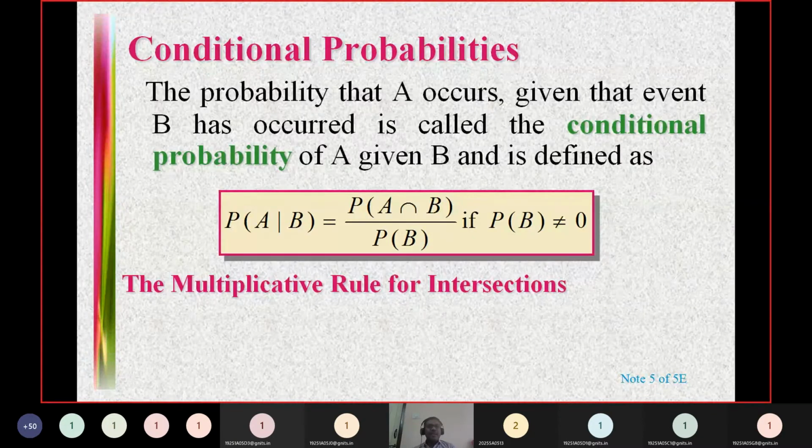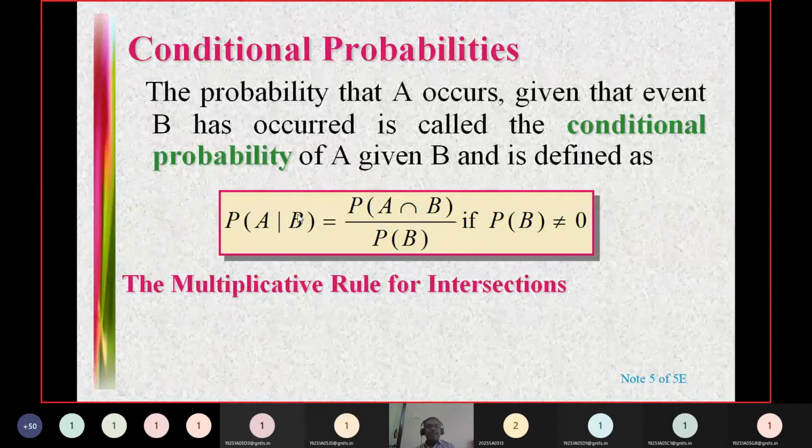Later, we discussed conditional probabilities. This is the notation for the conditional probability of an event A with the assumption that an event B has already happened. P of A given that B has happened is given by P of A intersection B by P of B, provided P of B is not equal to 0.